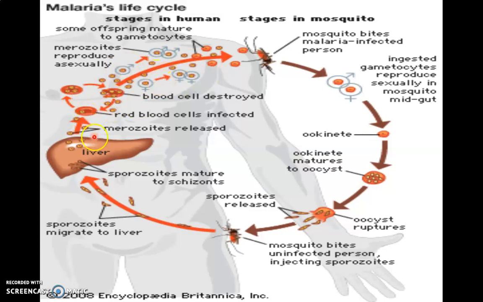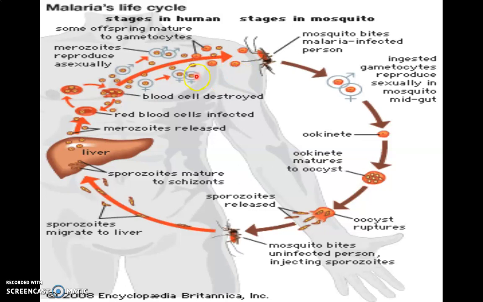So till this, that is the pre-erythrocytic stage. The merozoites enter the erythrocytes and mature and multiply. They reproduce asexually, rupture the RBCs, destroy them and come out. A few of the merozoites mature into the form of gametes. And these gametes cannot be fused in the body of the host.